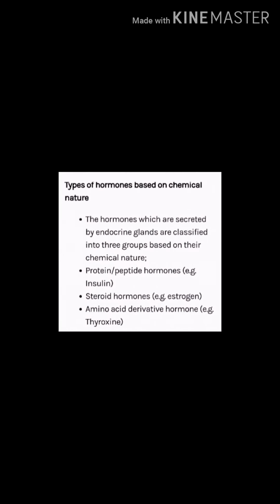The different properties and types of hormones. Based on chemical nature, the hormones secreted by the endocrine glands are of three groups: protein or peptide hormones, for example insulin; steroid hormones, for example estrogen; and amino acid derivative hormones, for example thyroxine. There are various properties of hormones also. I hope you understand this chapter, and go through it thoroughly from your book.